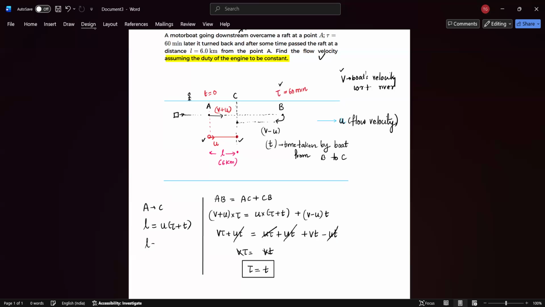Since tau and T are the same, as we proved here, L is equal to u into 2 tau. Or we can say u is equal to L by 2 tau, or L is 6 kilometer, 2 tau is 1 hour. So this is 3 kilometer per hour, the final answer to your question, right? I hope it's clear.